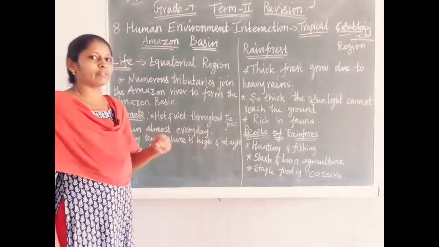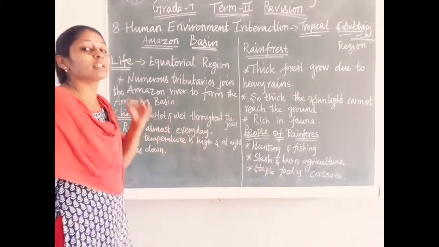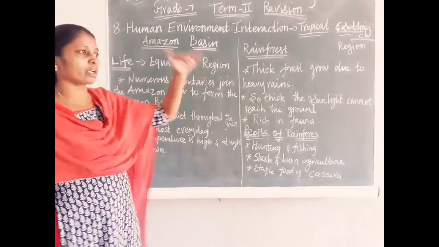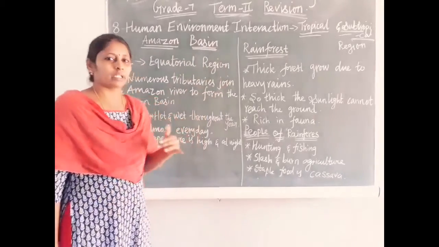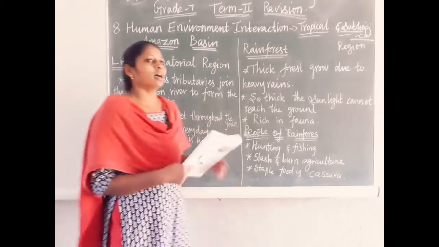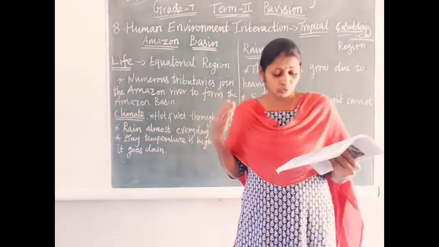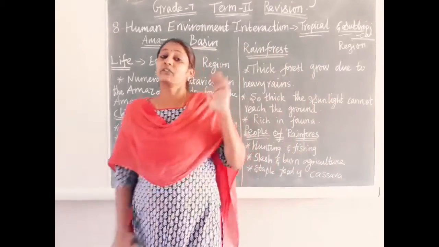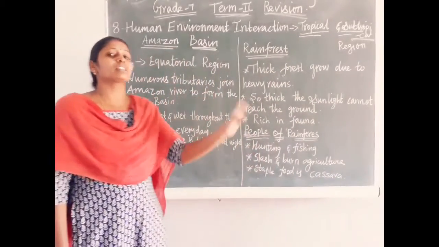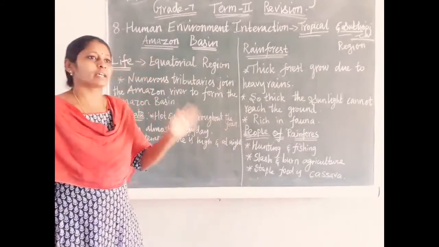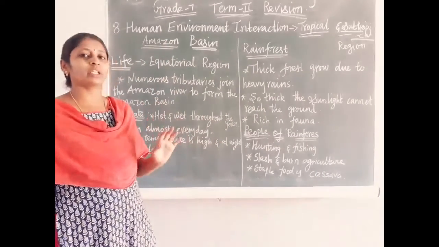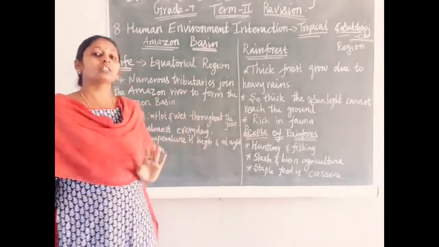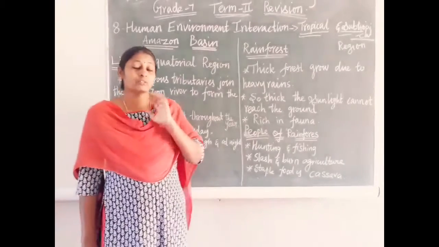You know very well where the Amazon forest is located: in South America. The Amazon river and Amazon forest are located in South America. In which direction does the Amazon river flow? From west to east. In South America we have the Andes mountain range, and from the Andes the Amazon river flows from west to east.